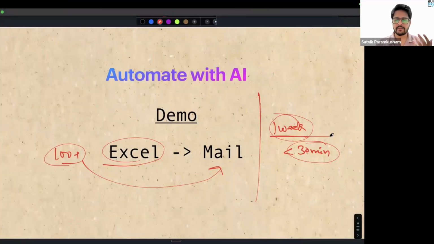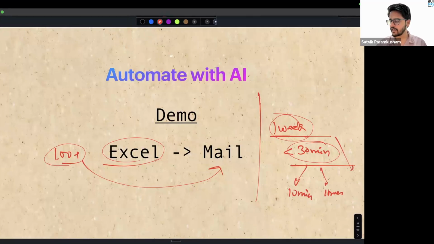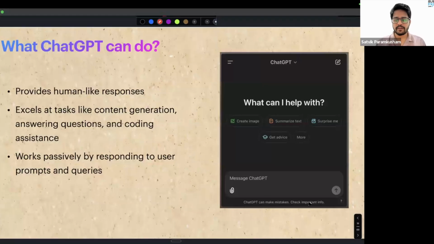So what used to take 1 week of time in terms of writing 100 emails, I'm able to do it within a matter of few minutes. And in this, setting up an automation will take 10 minutes, and maybe tuning it will be taking 10 minutes, and just running it might take other 10. That's it. And with practice, instead of taking 30 minutes, you can actually do it within 5 minutes also. So that is also totally possible.